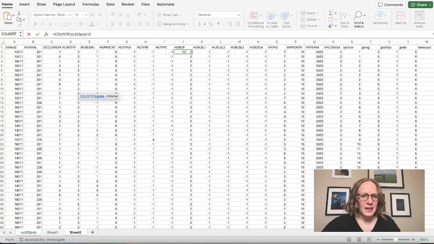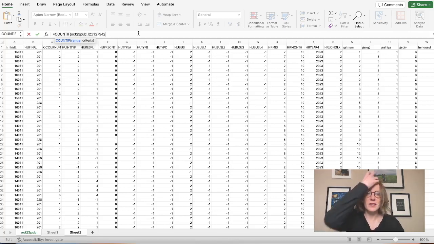So we're going to select this first one. This is column J, and so we want to go all the way to J127,942. And we want to count up the ones that are equal to 1.